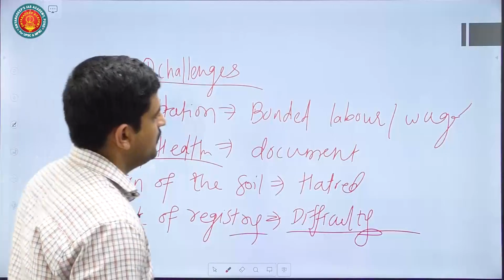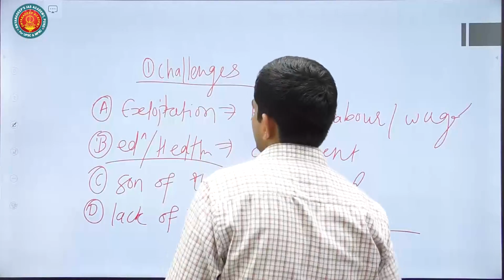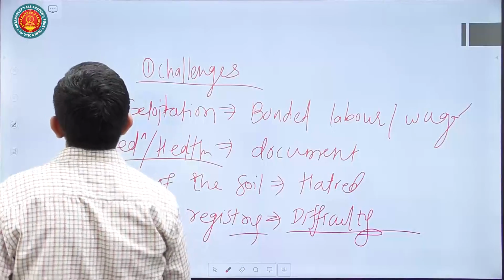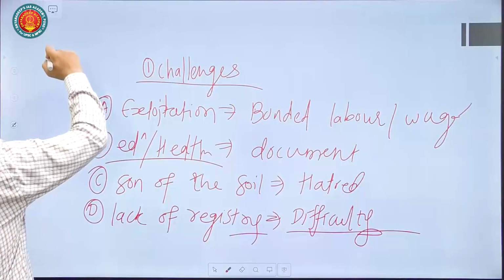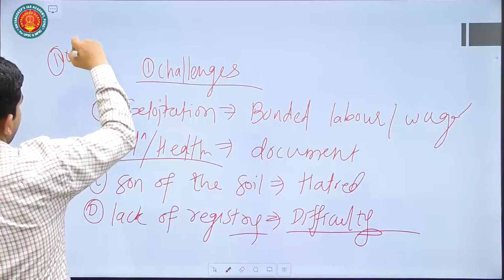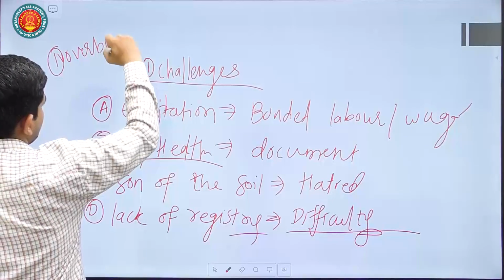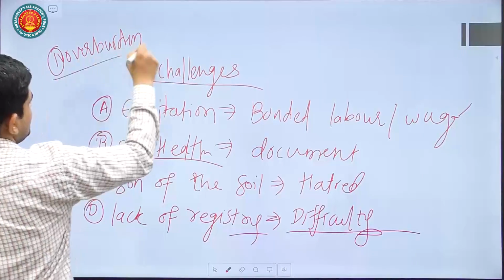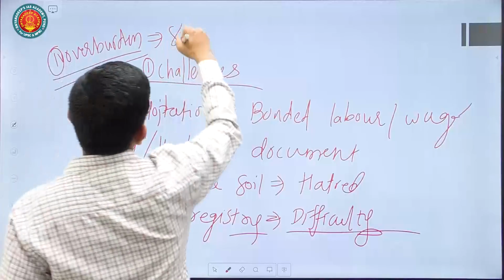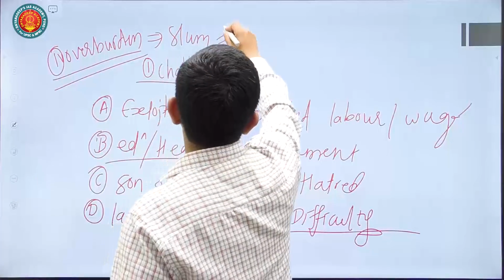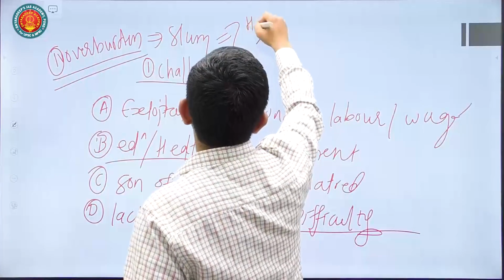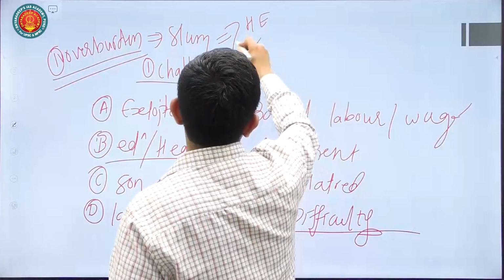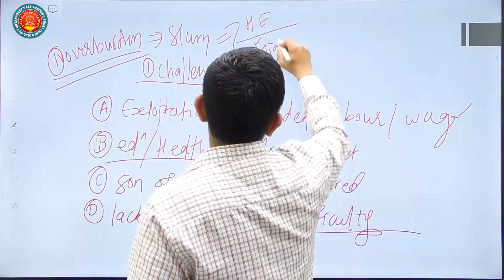Then what are other issues associated with migration? You can talk about how migration sometimes leads to overburdening of some places. Then it may lead to slum creation in the urban areas. Slums may not have health and education access, and they may have a higher crime rate.